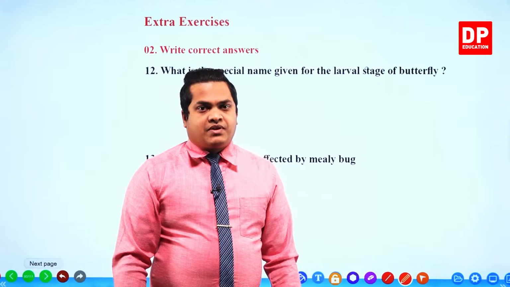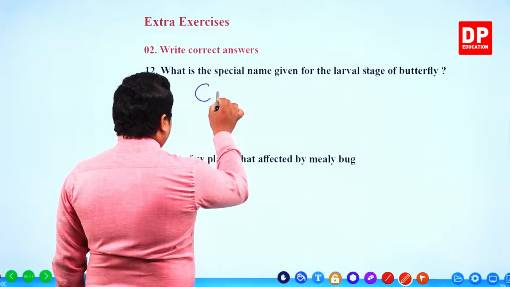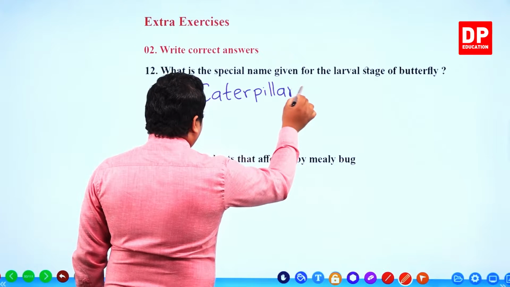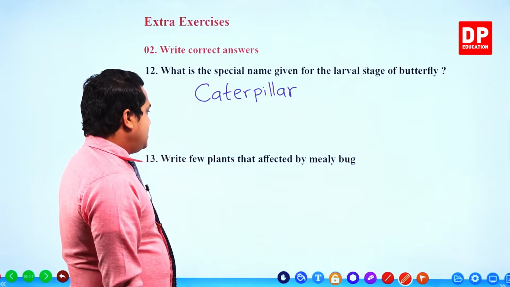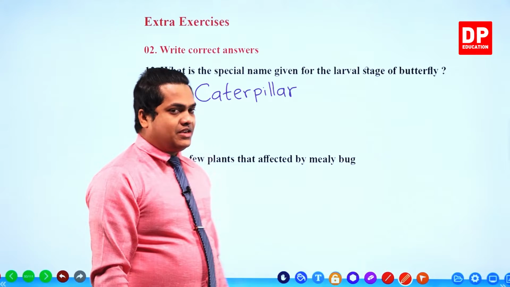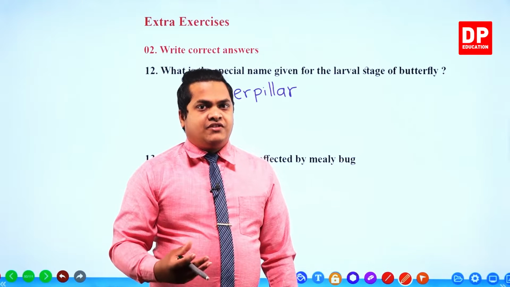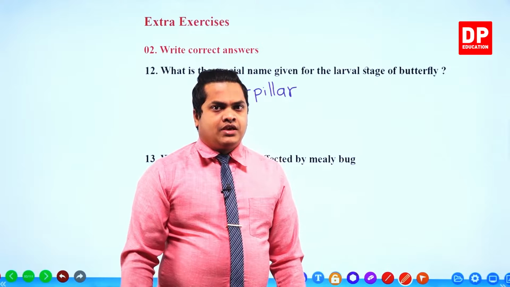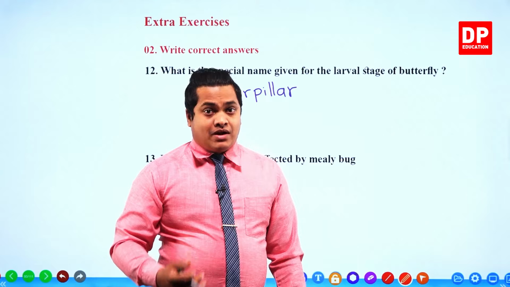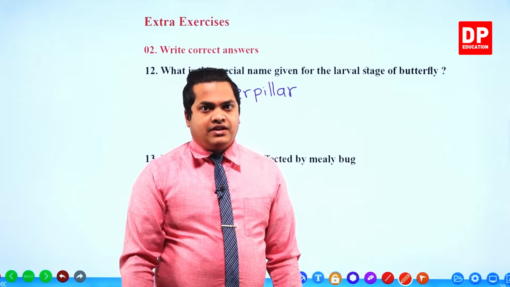So the larval stage of the butterfly is referred to as the caterpillar, my dear children. Right, few plants that are affected by mealybug. You know that mealybug mainly affects fruits, right? Fleshy fruits like mango, chilies, banana, papaw, those plants are mainly affected by the mealybug.